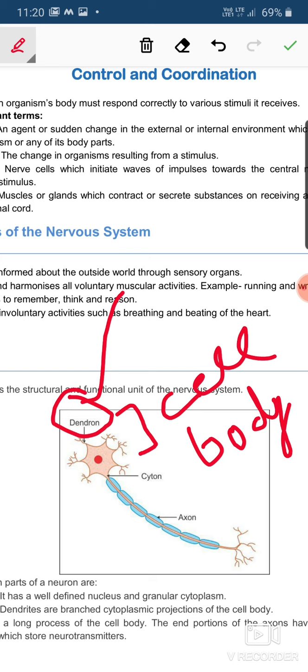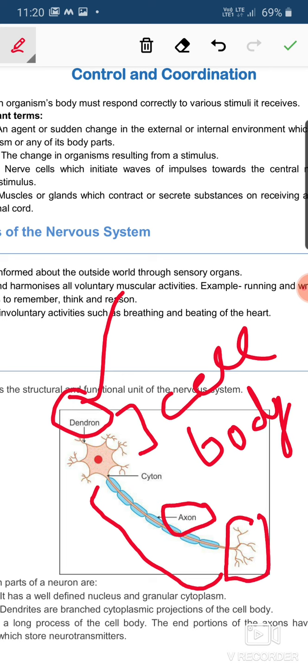The cell body is connected on the other side with a long tube-like structure which is called the axon. The axon is the longest part of the nerve cell, and the ending of the axon has certain fiber-like structures. We call them the nerve endings. This is the structure of the nerve cell. The nerve cell is a very long cell, and its major function is to receive the nerve impulse and to transmit the nerve impulse from one neuron to another neuron. So the messages are sent to our body in the form of nerve impulses, and the transmission is done with the help of these structures called neurons.